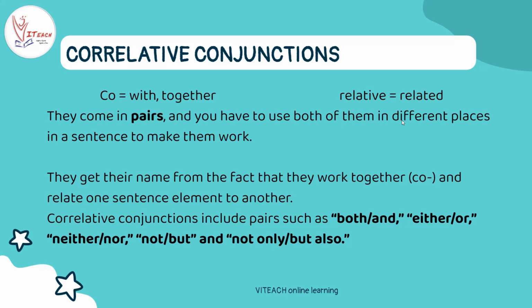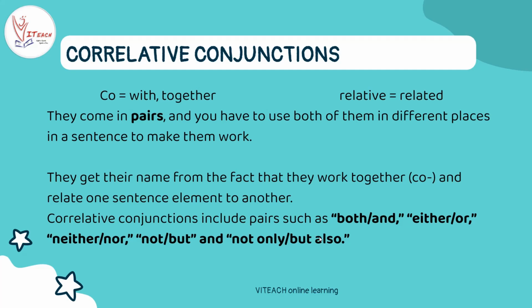So correlative conjunctions basically come in pairs and they work together and relate one element of a sentence to another element of the sentence. For example, both and, either or, neither nor, but, not only but also.